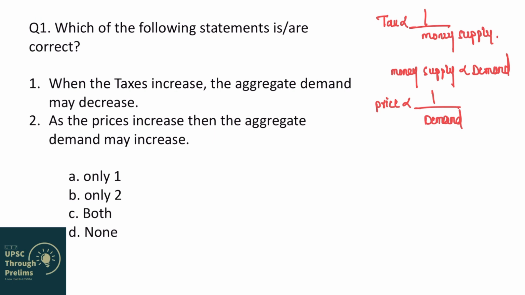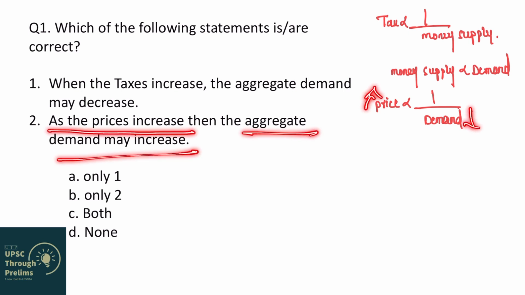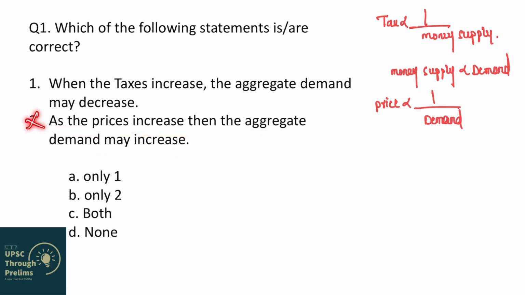What happens if the price of the bike increases? It suddenly became 1,50,000. You had only 1 lakh rupees. So if the price increases, would you still be buying that bike? No, because you will wait for the prices to fall, right? So whenever the prices increase, demand decreases. So what this statement is saying, as the prices increase, then aggregate demand may increase. No, as the prices increase, aggregate demand decreases. So second statement is wrong. Hence, the answer to this question is A, one only.